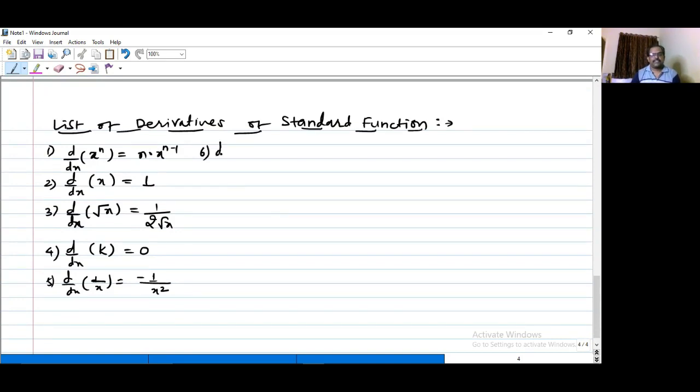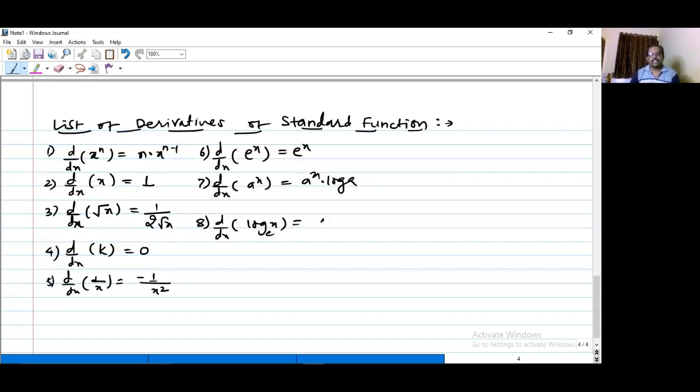The next one, the derivative of the exponential function e raised to x. It can be proved as only e raised to x. Then we have the derivative of a raised to x, where a is any constant, so it will be a raised to x into log of a. Then we have the derivative of the logarithmic function log x to the base e, which will be equal to 1 by x.